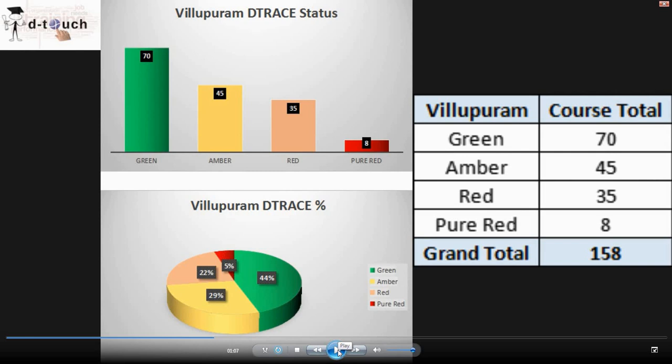So let's look at the Viluppuram Center. In the Viluppuram Center, we have 158 students involved in DTrace, wherein 70 are green, 45 amber, 35 red and 8 pure red. And the DTrace percentage for the Viluppuram Center stands at 44% green, 29% amber, 22% red and 5% pure red. Thank you. So let's move on to our next divisions.